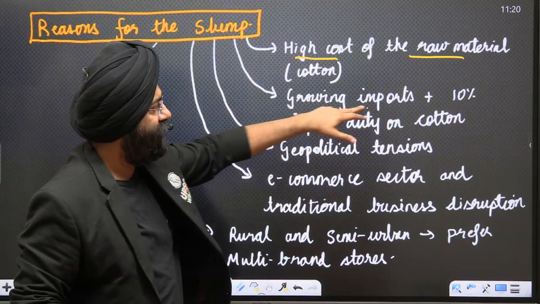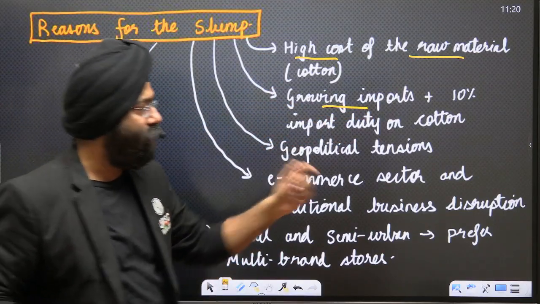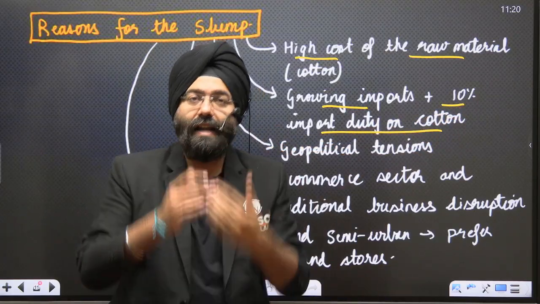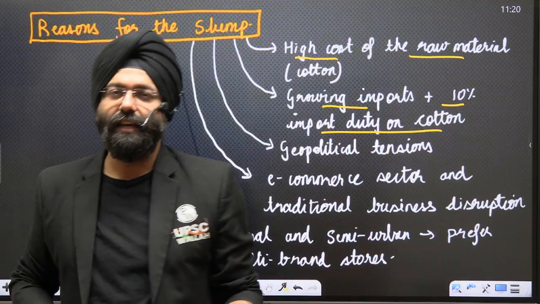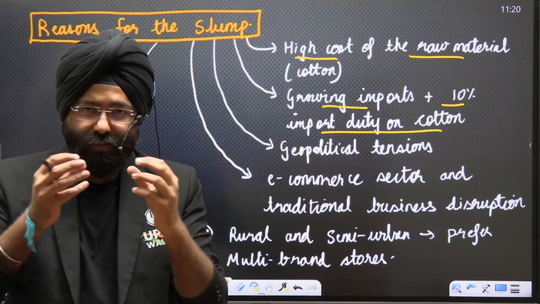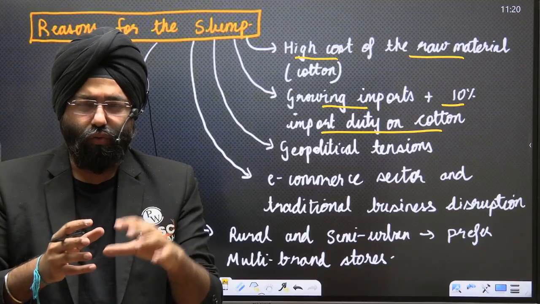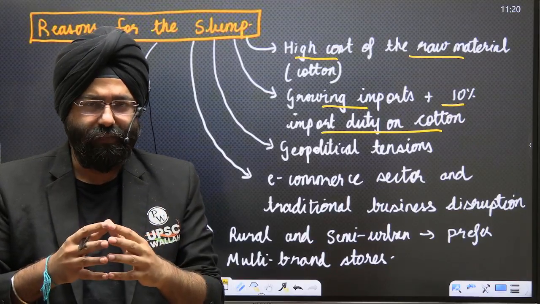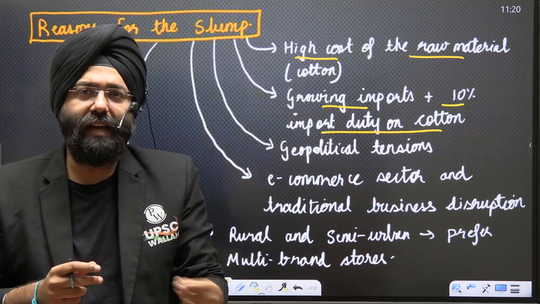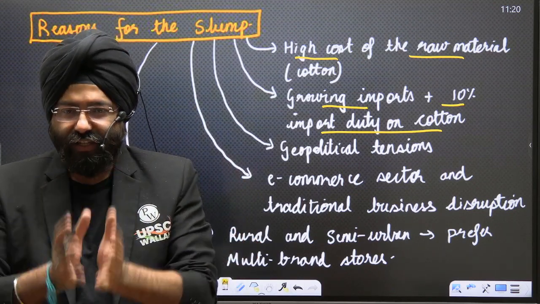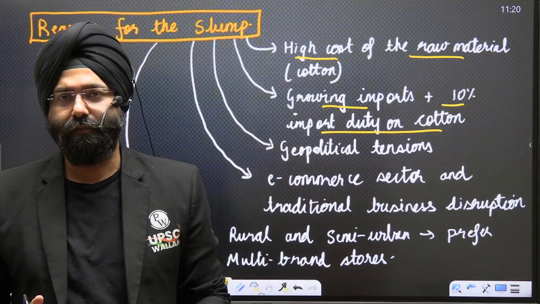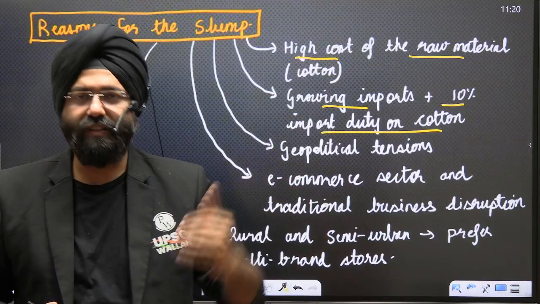Growing imports again, plus the government has imposed a 10% import duty on cotton. Now adding to the other adversaries, it was already expensive. Now when a 10% duty on import has been imposed, the small industries who are majorly dealing with textile, when they are importing, then 10% duty is added. It further adds burden to their budgetary systems, which makes them non-profitable. And then it becomes difficult for them to even survive.